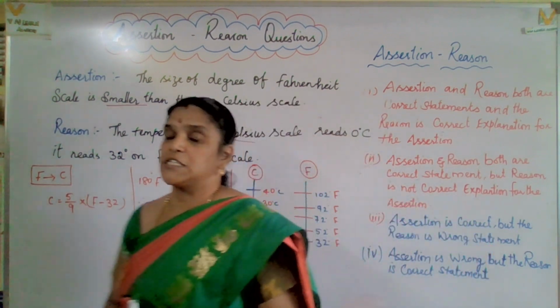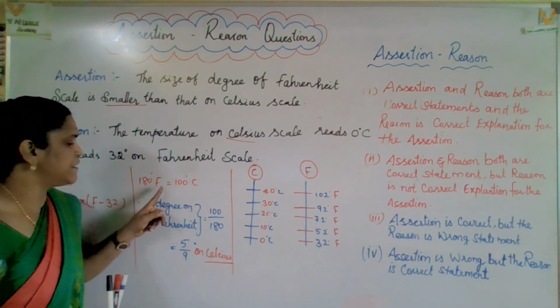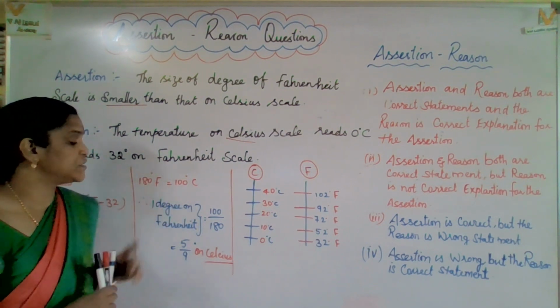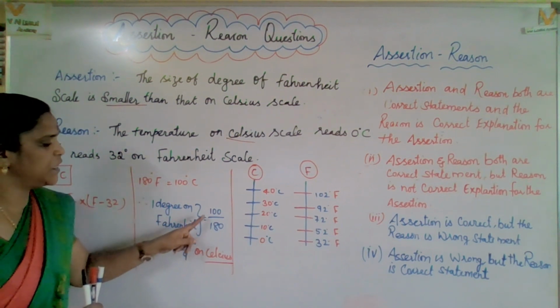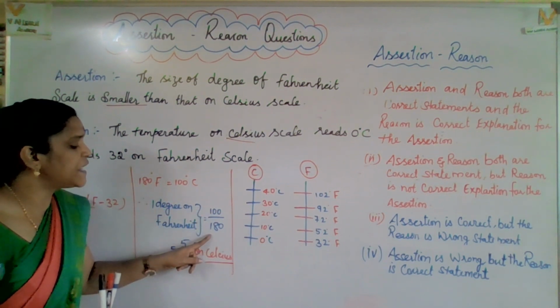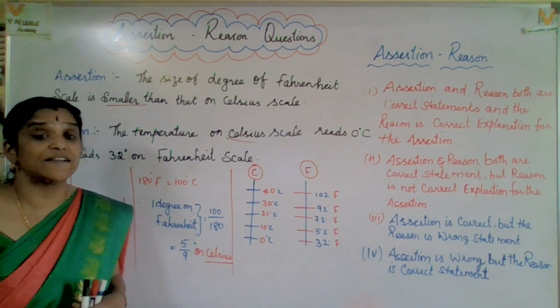Now come to this point: 180 on Fahrenheit is equal to 100 degree on Celsius. Therefore 1 degree on Fahrenheit is equal to 100 divided by 180, which is equal to 5 by 9 on Celsius.